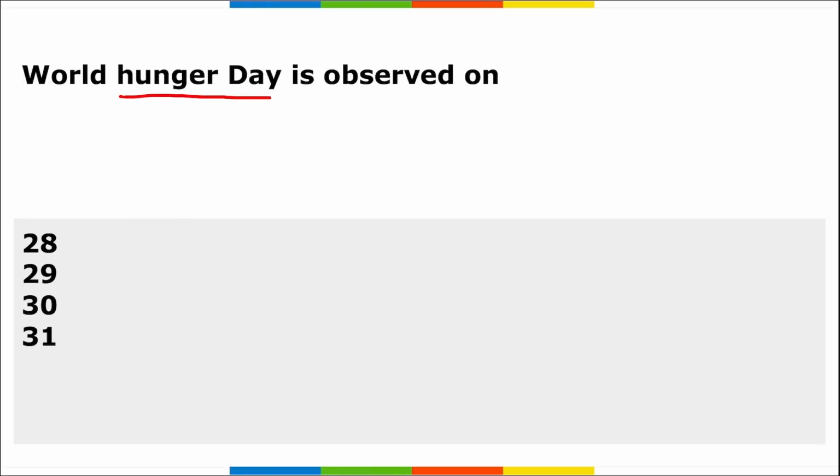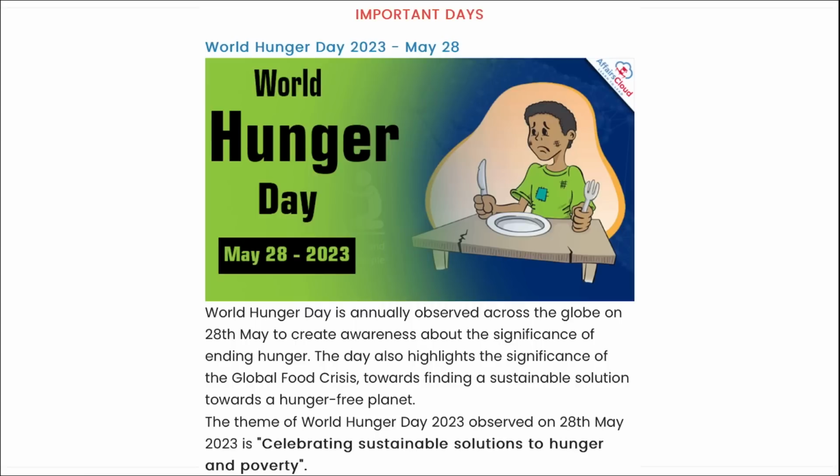Next, World Hunger Day. When do we observe this? World Hunger Day is observed on 28th of May every year, and this is basically to highlight the significance of the global food crisis towards finding a sustainable solution for a hunger-free planet. The theme that you can remember for this day is celebrating sustainable solutions to hunger and poverty. I repeat, what is the theme for World Hunger Day? It is celebrating sustainable solutions to hunger and poverty. Correct. The first ever World Hunger Day was observed in the year 2011.